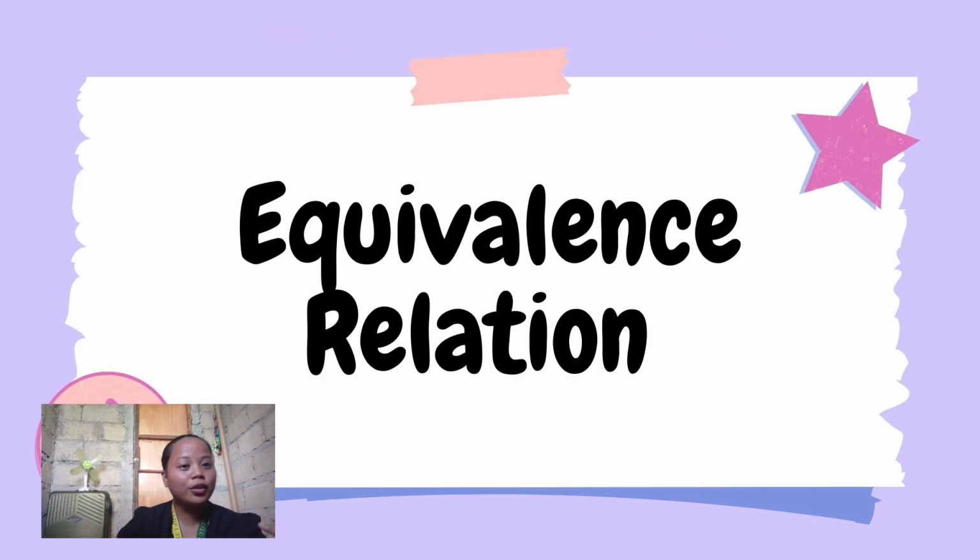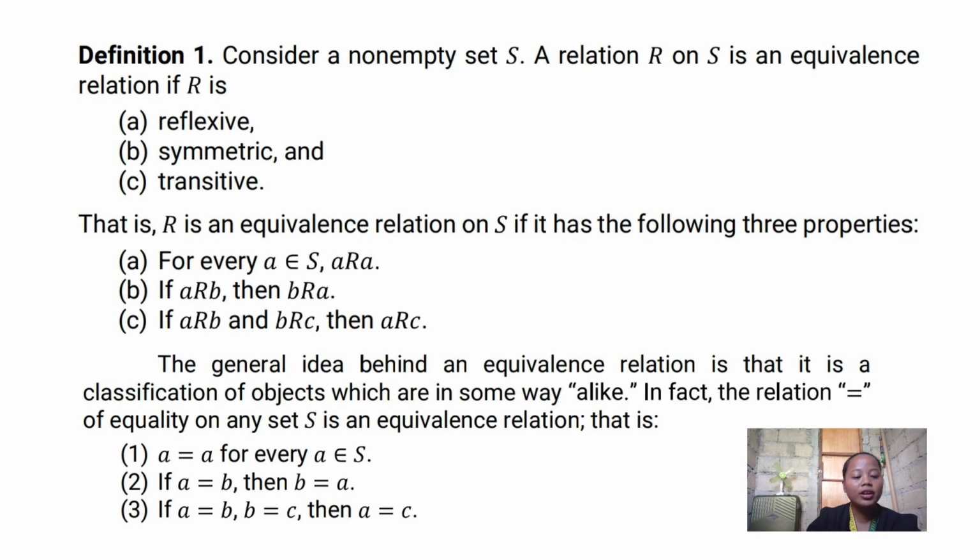So now, let's proceed to our last topic, which is the equivalence relation. By the word equivalence, it means equal. Here is the definition: consider a non-empty set S. A relation R on S is an equivalence relation if R is reflexive, symmetric, and transitive. That is, R is an equivalence relation on S if it has the following three properties. A: for every a in S, a relates to a. B: if a relates to b, then b relates to a. C: if a relates to b and b relates to c, then a relates to c.